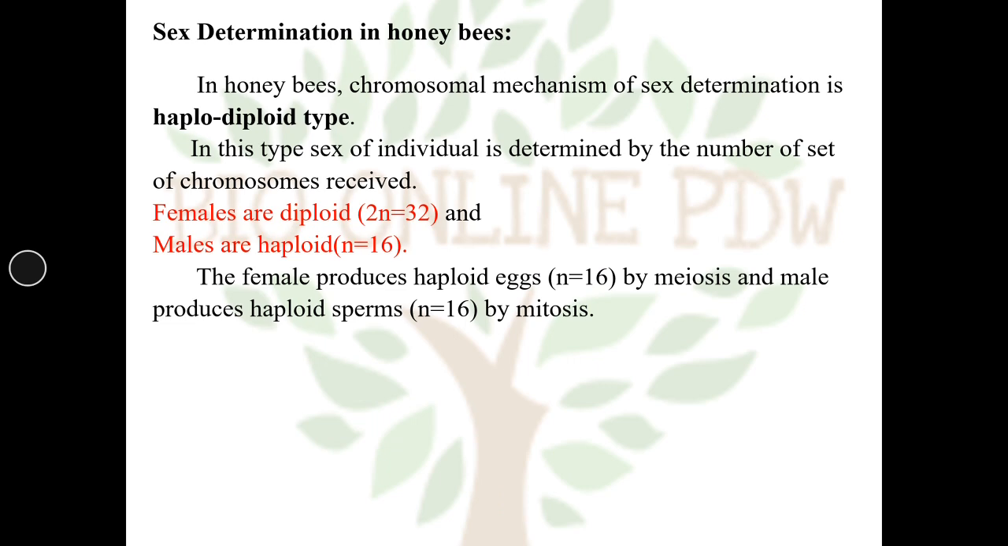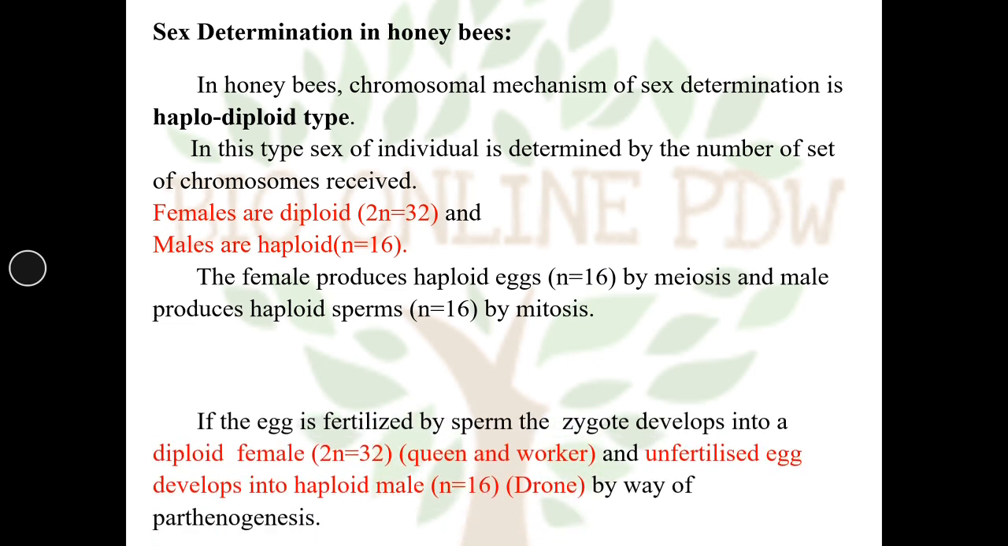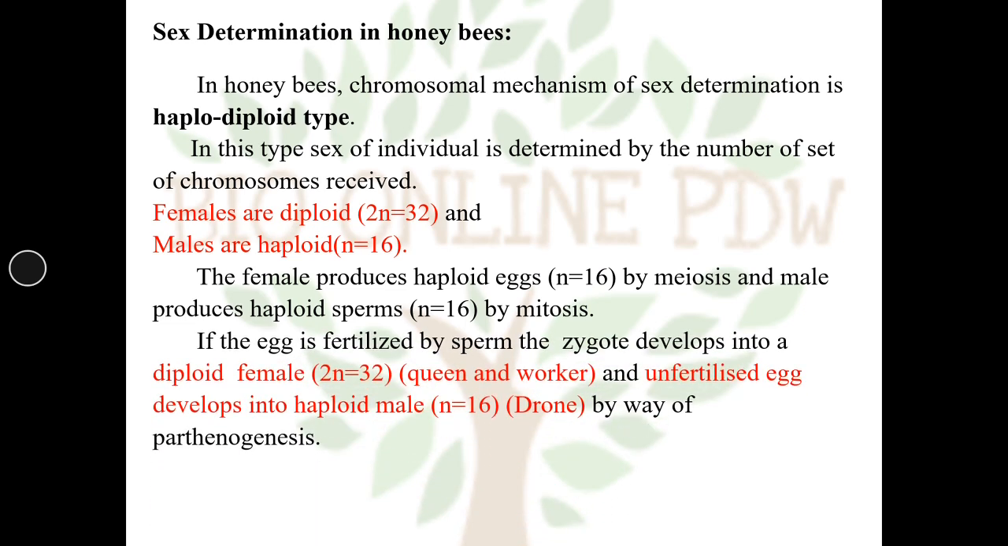The female produces haploid eggs, that is n is equal to 16, by meiosis, and the male produces haploid sperms, n is equal to 16, by mitosis. If the egg is fertilized by sperm, the zygote develops into a diploid female, so the chromosome number is 32, and that may be a queen or a worker.